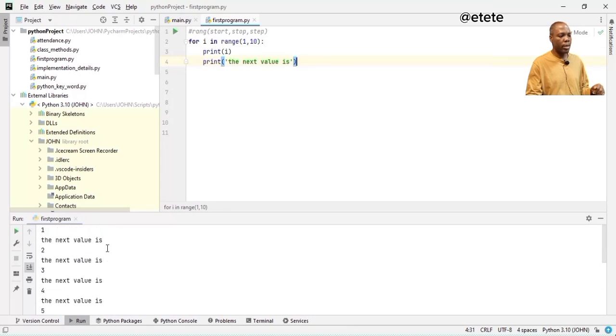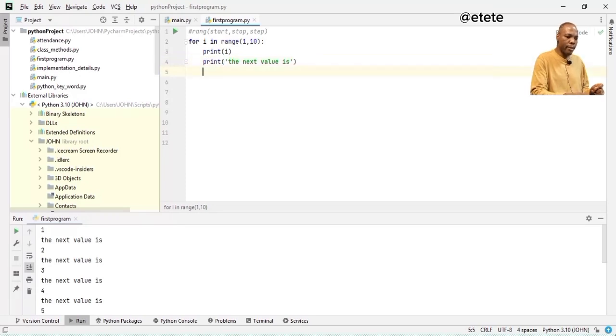So can you see? It will print out the first one, the next value is 2, the next value is 3, the next value is 4. Now, this is indentation. Because of this colon, the next block is this.